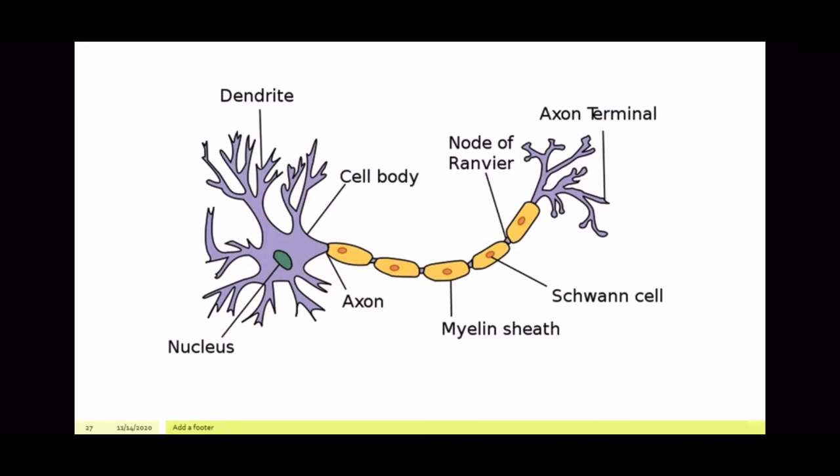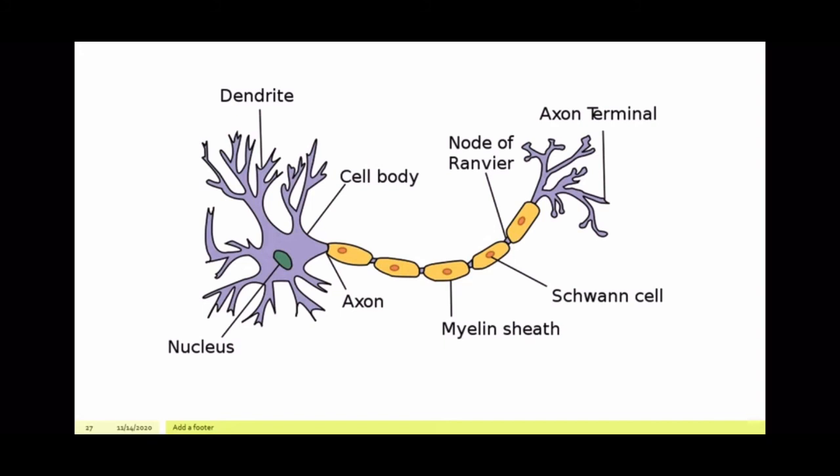Now in all the dendrites, if you look carefully, one fiber is extremely long, and that fiber which is extremely long is called the axon. This axon is actually one of the fibers that has originated from the cell body itself. So the axon, if you see, it is moving along, and then you have the end of it, that is the axon terminal.